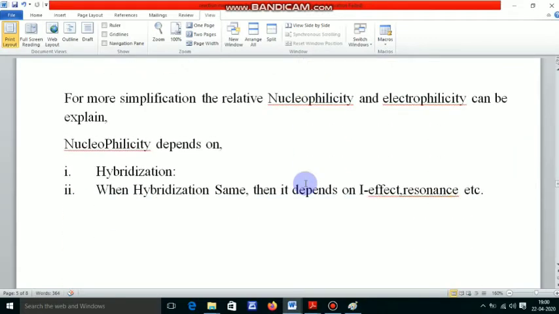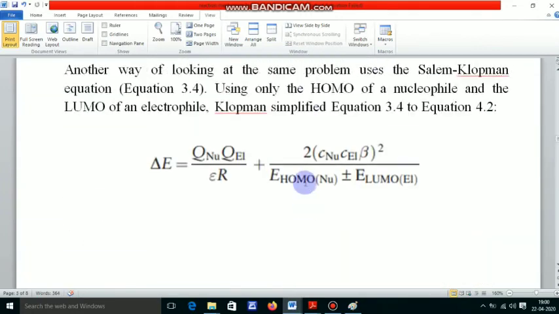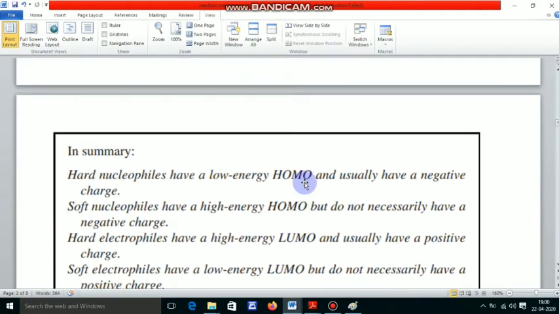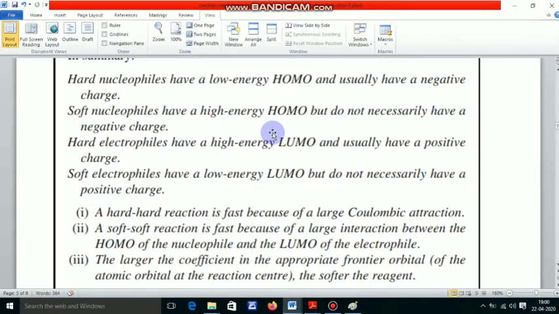Now all these facts can be explained with a summary, and this is the summary. Hard nucleophiles have low energy HOMO and usually have a negative charge. Hard nucleophiles contain a negative charge and have low energy HOMO. Soft nucleophiles have high energy HOMO but do not necessarily have a negative charge. That means soft nucleophiles will have high energy as well as may be neutral in nature. Okay.